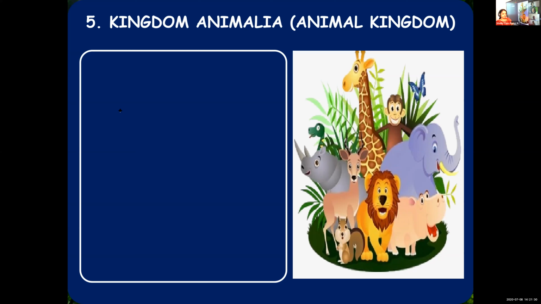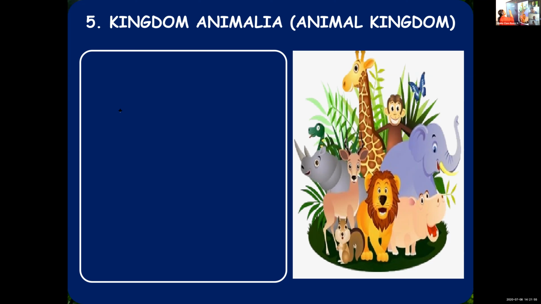Ma'am, they don't have a cell wall. Animal cells are devoid of a cell wall. Then, are they prokaryotic or eukaryotic? Multicellular or unicellular? They are multicellular and they are eukaryotic. Eukaryotic means they have a well-defined nucleus covered by a proper nuclear membrane.